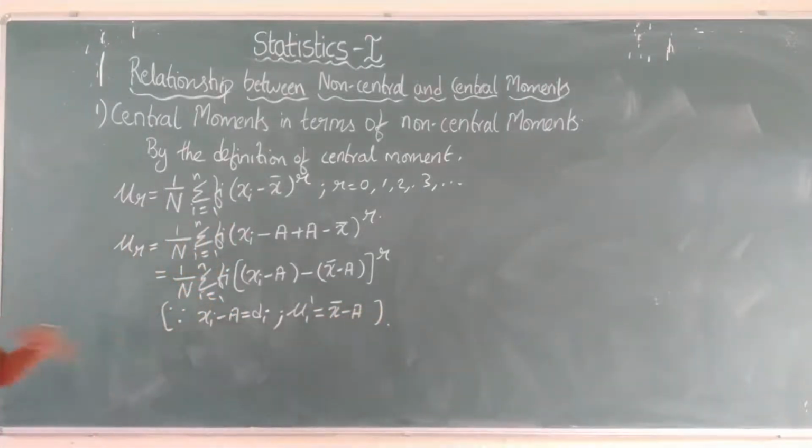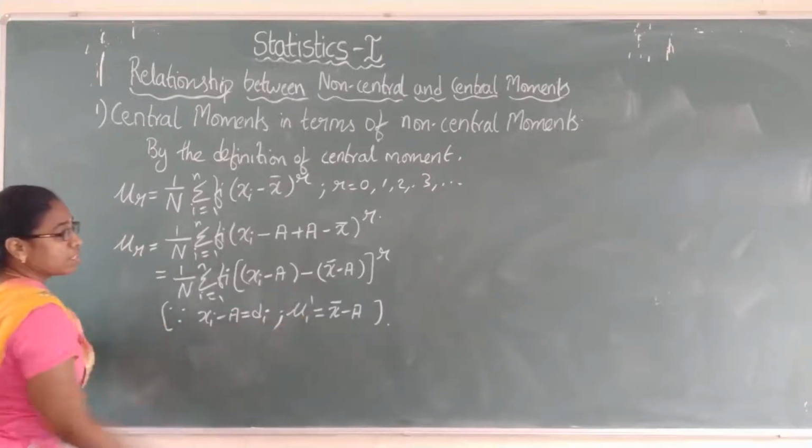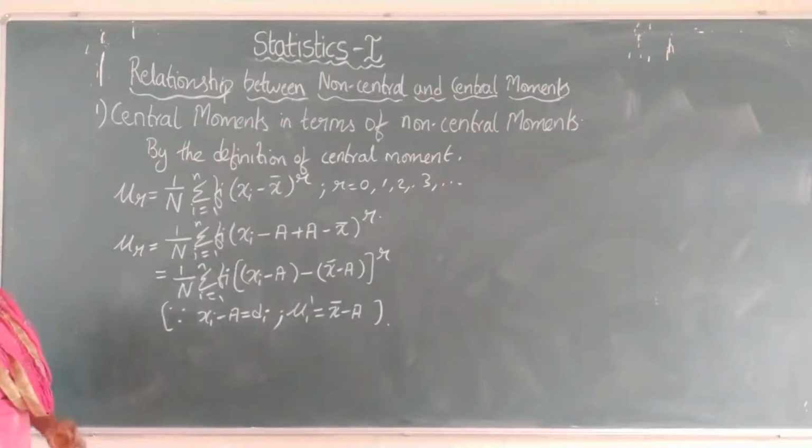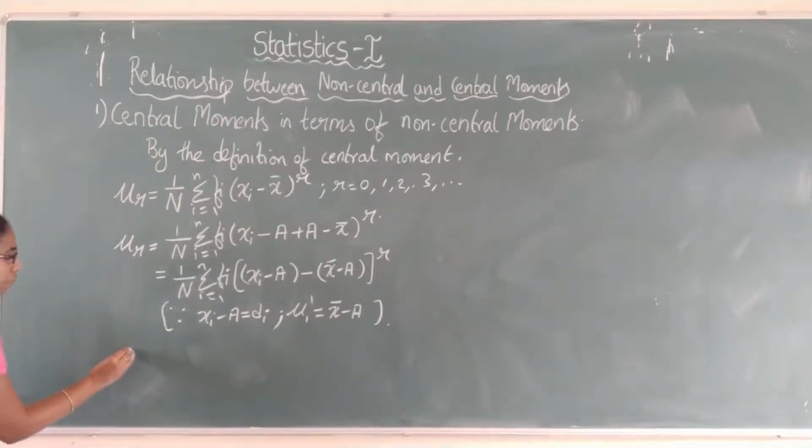Don't forget this assumption we are going to use: in place of xi minus a I put di, and in place of x bar minus a we write mu 1 dash. We have it from the definitions and the note points. So what is the mu r value we get now?